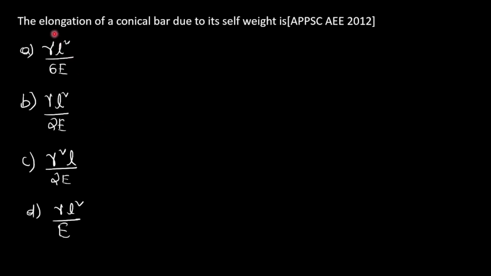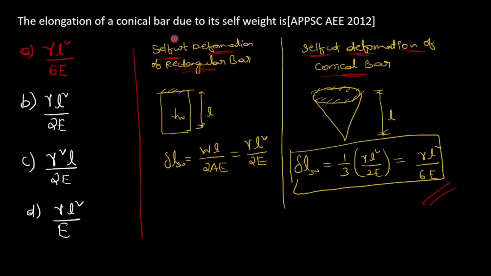Next question, the elongation of a conical bar due to its self weight is. So option A is the correct answer, gamma L square by 6E. This gamma is the unit weight of the bar. Let's see first the self weight deformation of a rectangular bar. For a rectangular bar we have WL by 2E, which is equal to gamma L square by 2E.